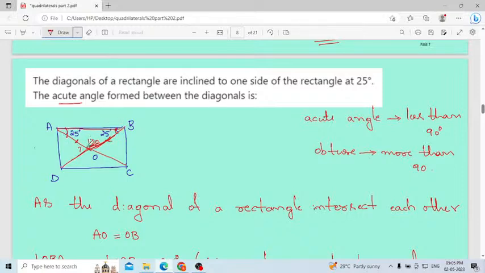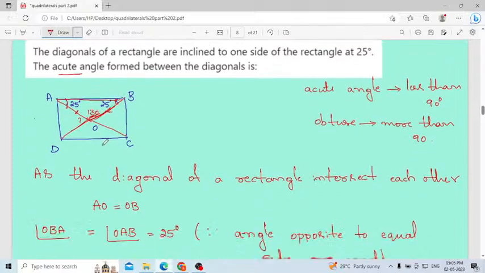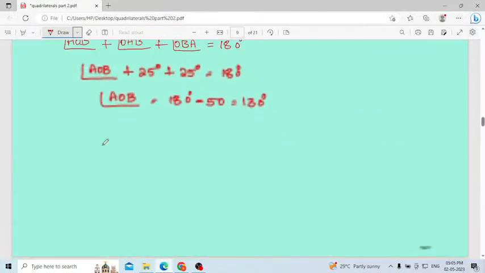Then 180 minus 50, you will get 130 here. Consider this one as a linear pair. Then 180 minus 130, you will get 50. It will not take even 30 seconds to solve this problem, but I wrote in detail because you have to follow the steps.